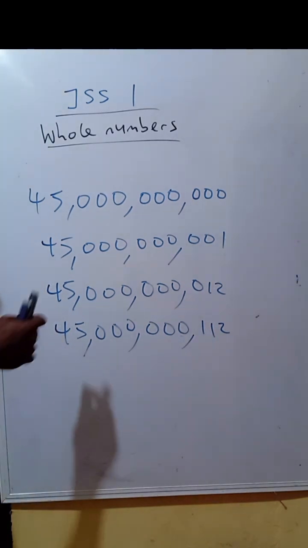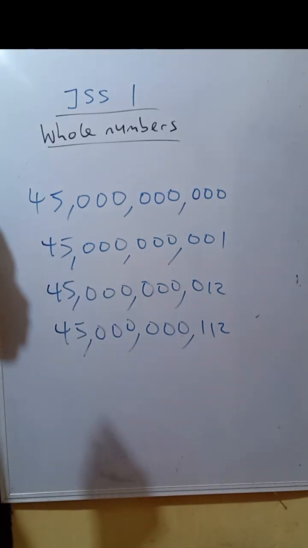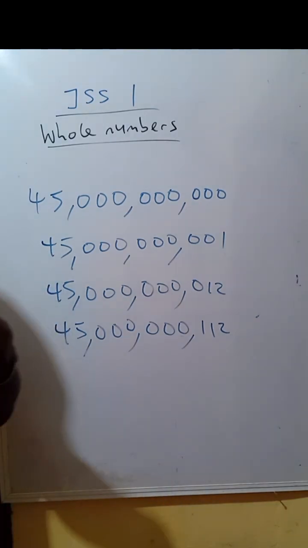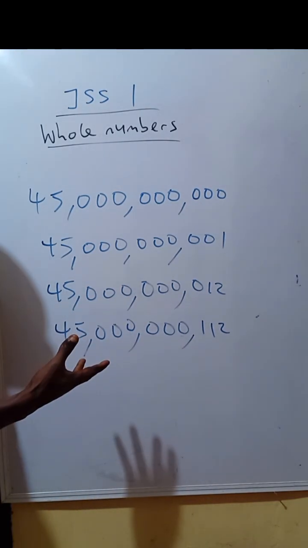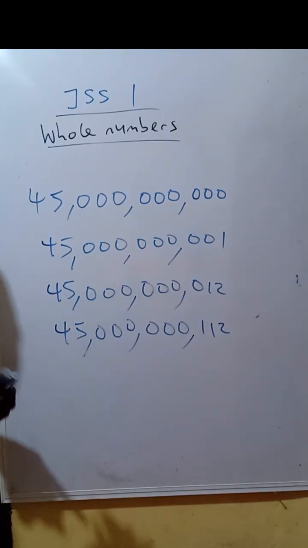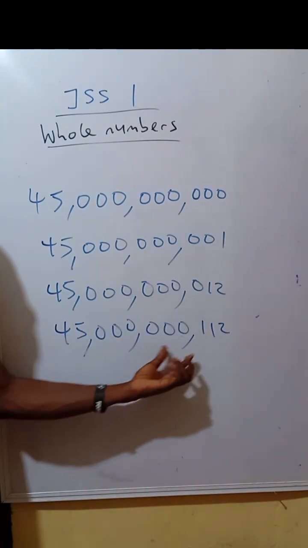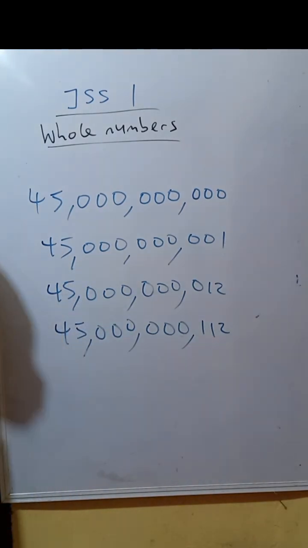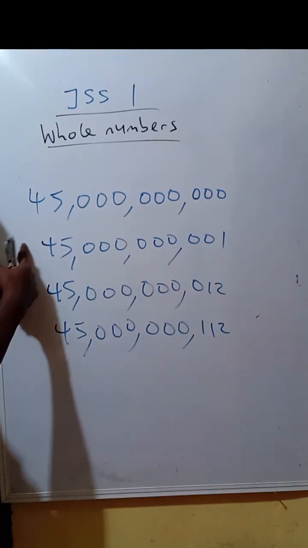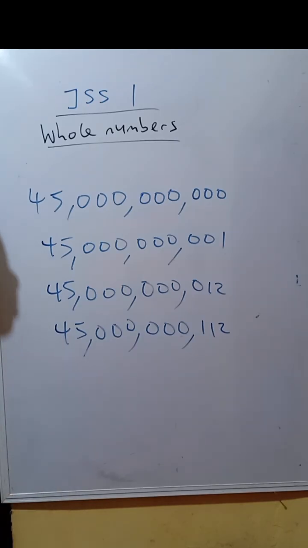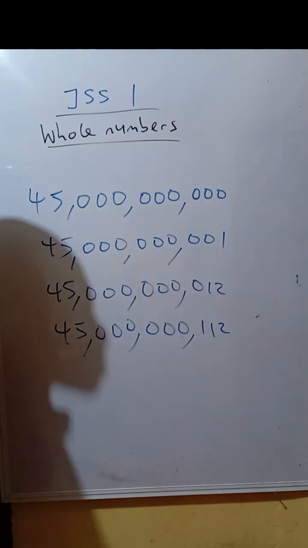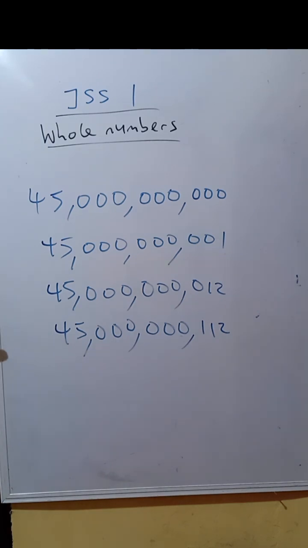Don't say 45 billion and 112. Although looking at it mathematically, it's still the same thing in the sense that you are saying I have 45 billion and 112. But the best way to put it is 45 billion 112. I don't know whether you get the differences between them. So it's very, very important you note that.